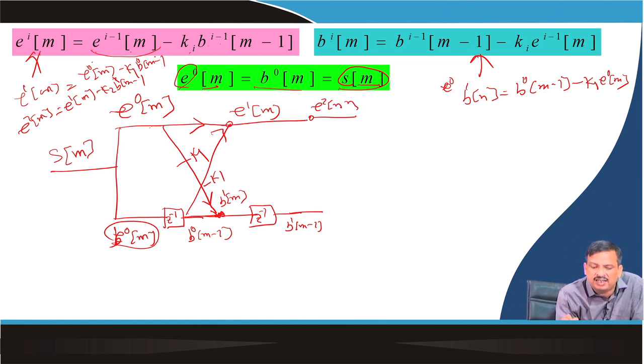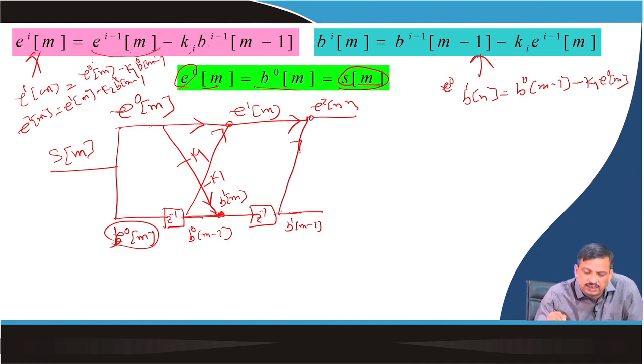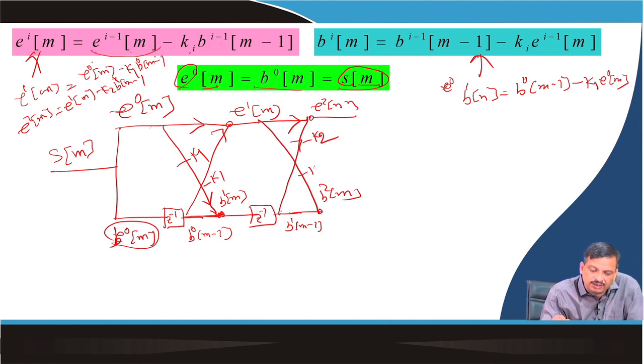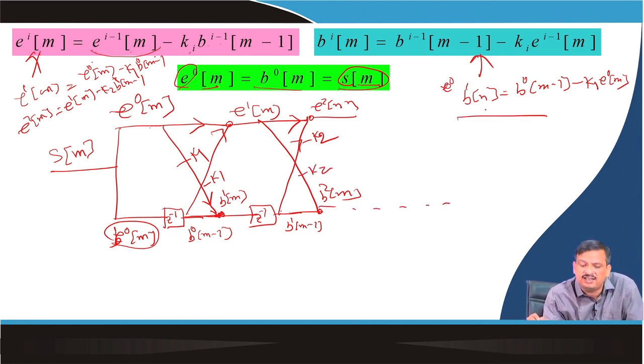E2M is this signal multiplied by this signal with a minus K1, K2, and B2M is nothing but this multiplied by minus K2. That way, I can say this is, let us say, the pth order. So, EPM I will get and I will get BPM.